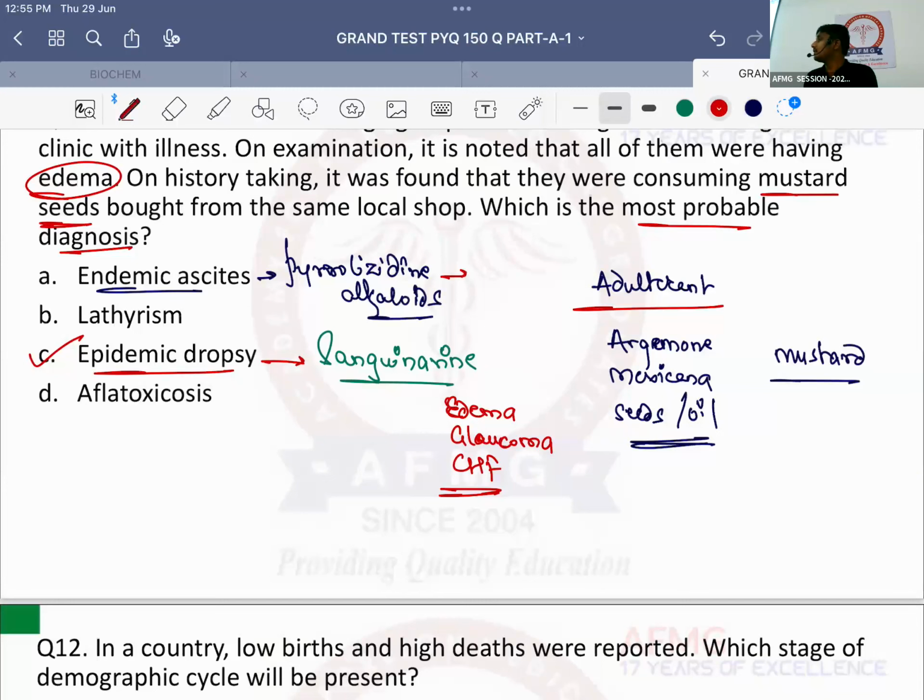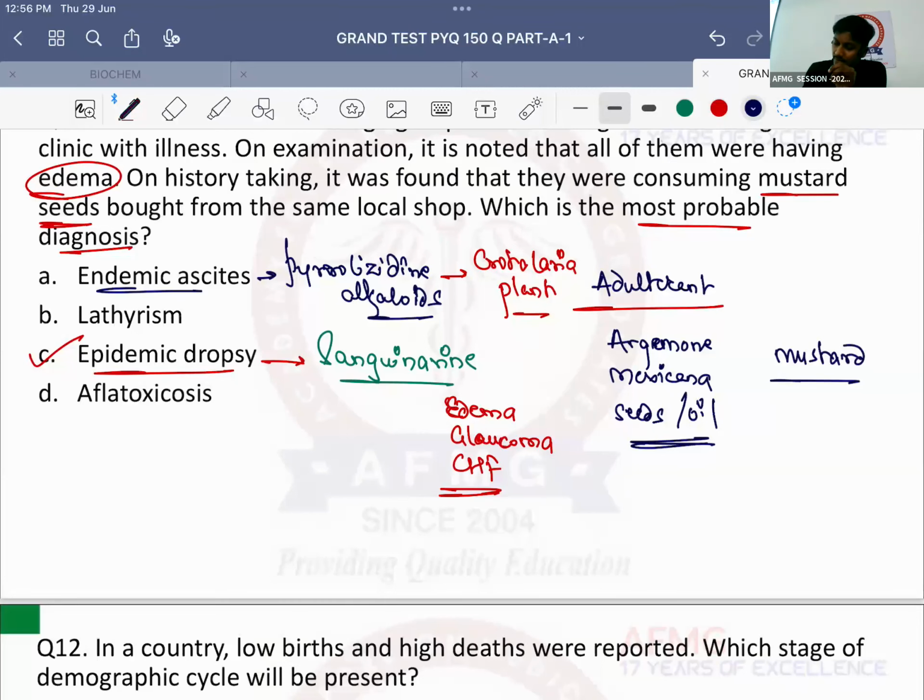And what is the adulterant which has this pyrrolizidine alkaloid? क्या होता है वो adulterant? क्या mix करोगे? वो ये तो नहीं बोलेंगे ना कि pyrrolizidine alkaloid. Question में ये बोलेंगे क्या? वो नहीं बोलेंगे. Question में वो क्या बोलेंगे? कुछ तो mix किया गया था खाने में. वो क्या mix किया गया था बच्चों? Crotalaria plant, which is commonly used for food preparation in the central parts of India, MP, Chhattisgarh. Okay? So this Crotalaria plant, which is there usually, it contains pyrrolizidine alkaloids, and that is known to cause which adulteration disease? Endemic ascites. Please remember this.